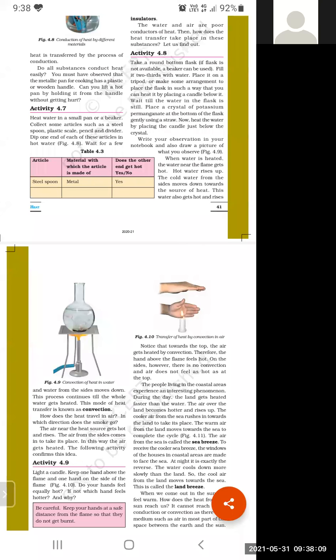We observe that the water near the flame gets hot and the hot water rises up. Listen carefully, student. This method is very important because today's topic is totally based on convection. The cold water from the sides moves downward, and the water gets hot and rises up.